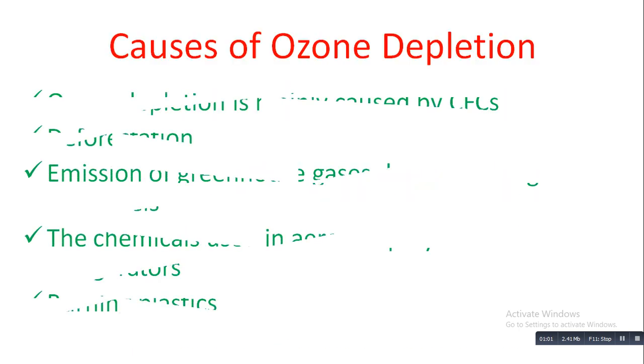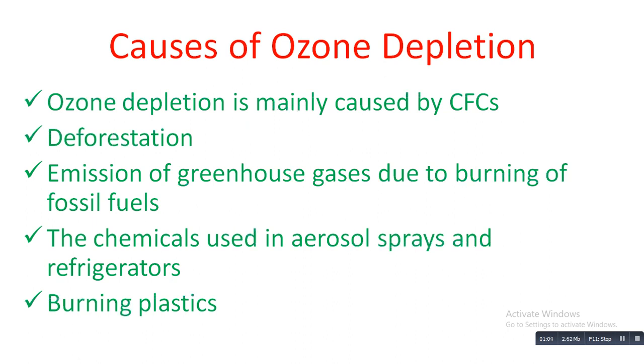The first cause is that ozone depletion is mainly caused by CFCs, that is, chlorofluorocarbons. How do these chlorofluorocarbons cause ozone depletion? Chlorofluorocarbons do not break down in the atmosphere, and they do not come back to the earth as rain. Then what happens to these CFCs? They float up into the atmosphere with the help of winds and warm air currents. They drift upwards slowly, sometimes taking many years to reach the atmosphere.